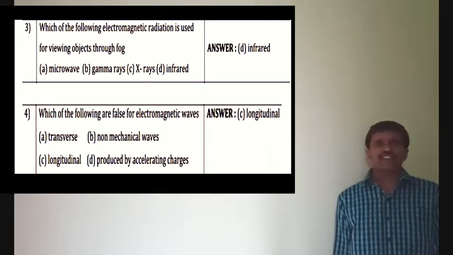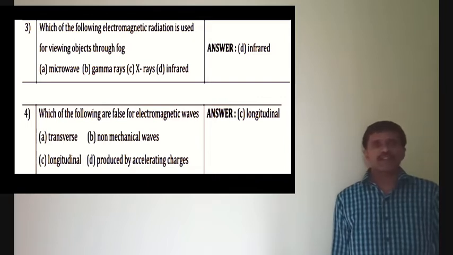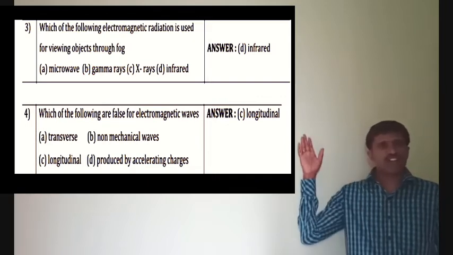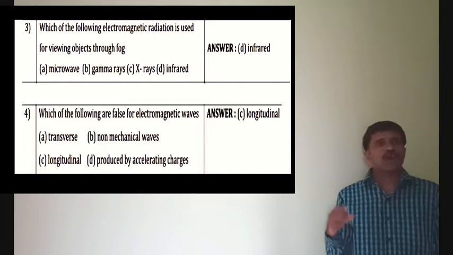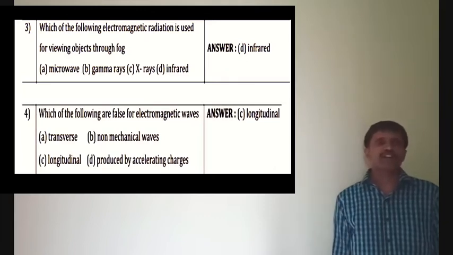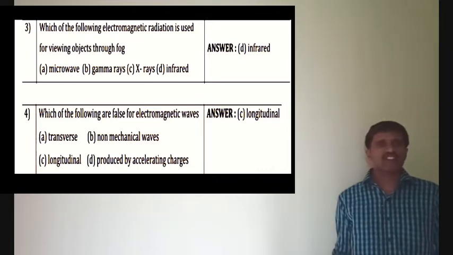Electromagnetic waves are transverse in nature, they are non-mechanical waves, they are produced by accelerating charges, but the statement that they are longitudinal waves is false. That's why it is the correct answer.